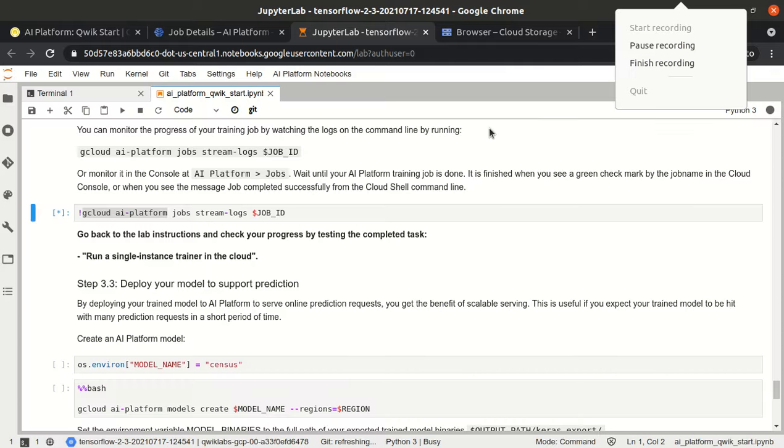Sorry for that, many times it happens, but now it is fine, I think. But the cell is still running. I think I executed the wrong command, that is a stream logs.